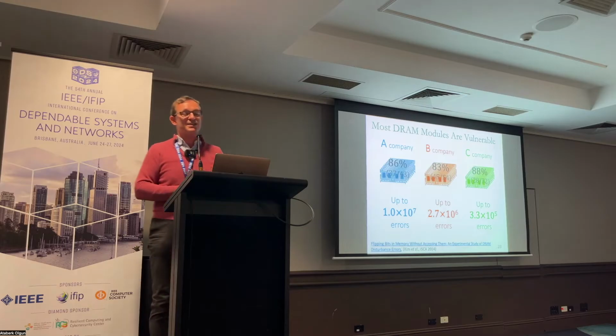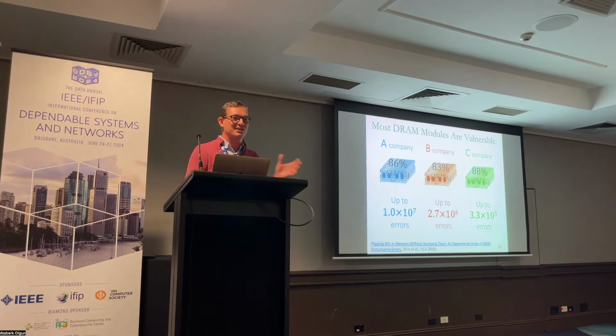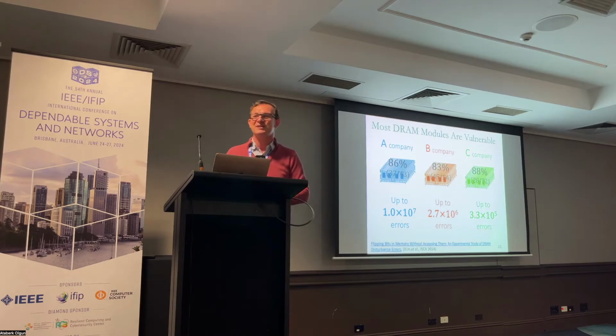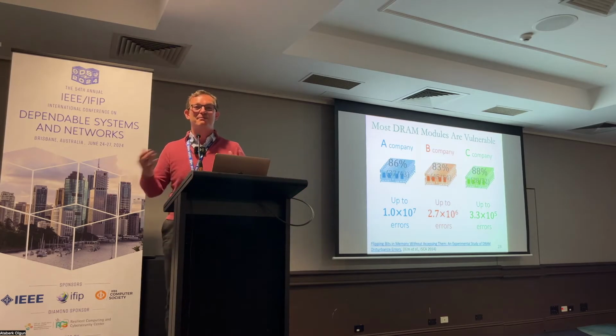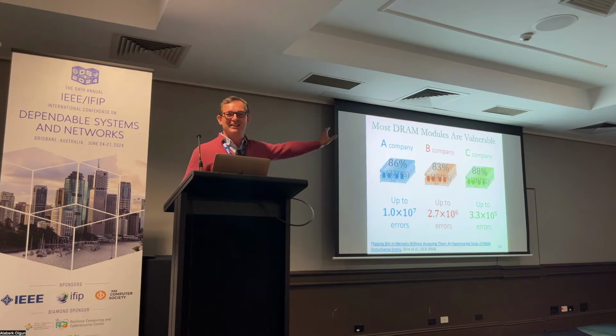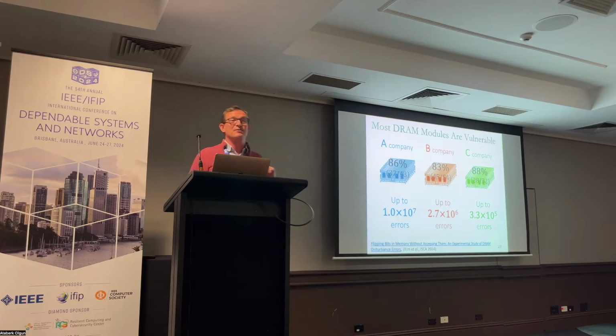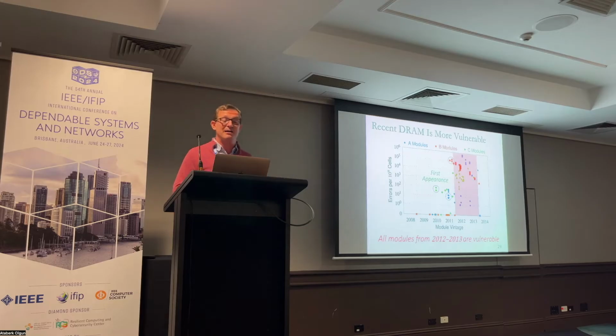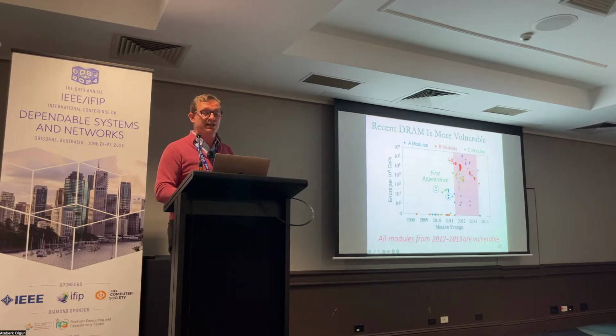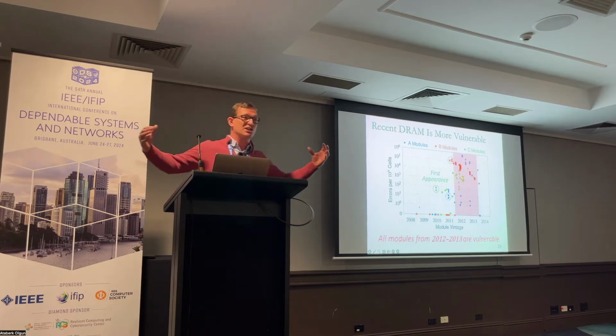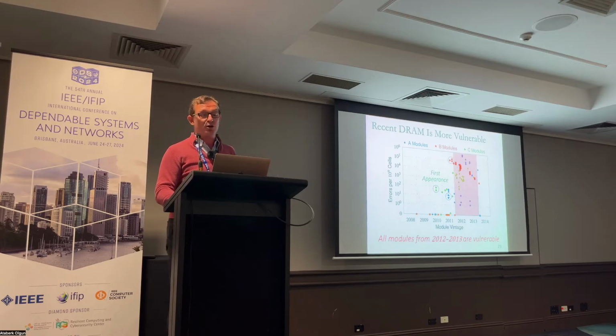We tested 129 modules from 3 major DRAM manufacturers, which occupy more than 95% of the DRAM market today. We'll name them later. We called them A, B, and C in the original paper, and we found that more than 80% of the modules we tested are vulnerable to this problem. We argued that it's a scaling problem. In the tests we did in 2008 or so, we could not induce errors on chips where the cells were larger and far away from each other. On all of the modules manufactured between 2012 and 2013, we saw errors.